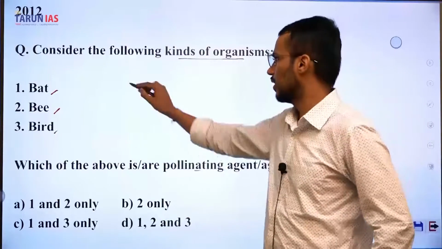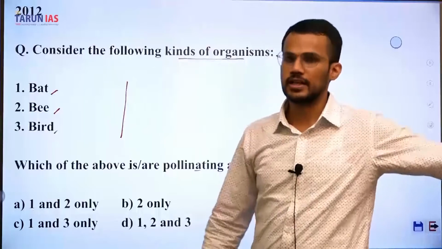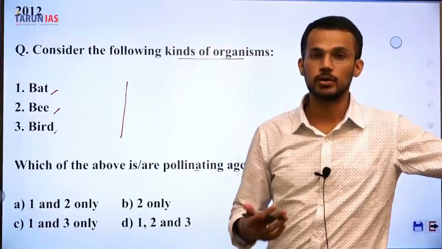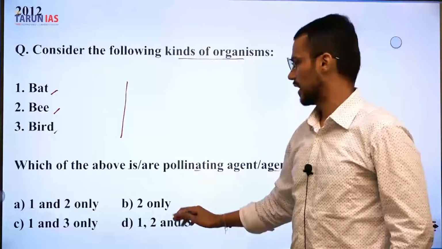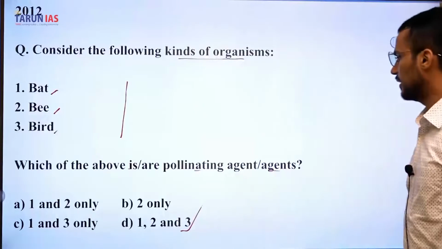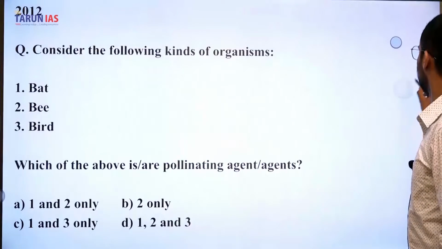So, we know that all these are pollinating agents. Bats, bees, birds, butterflies, etc. all are pollinating agents, and hence the answer is D, 1, 2 and 3. Simple question.